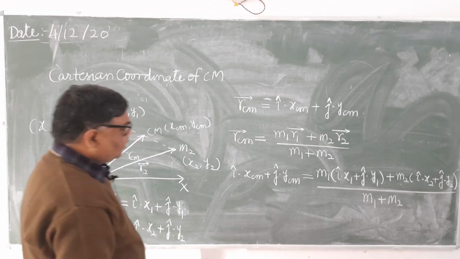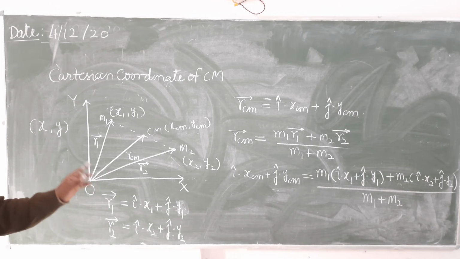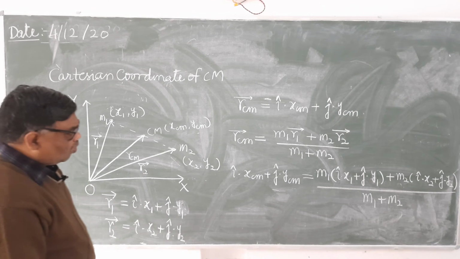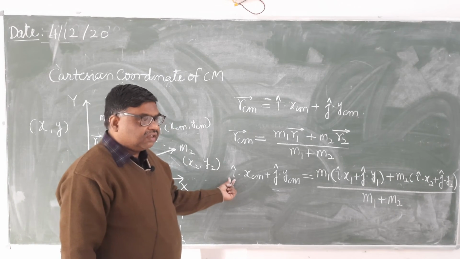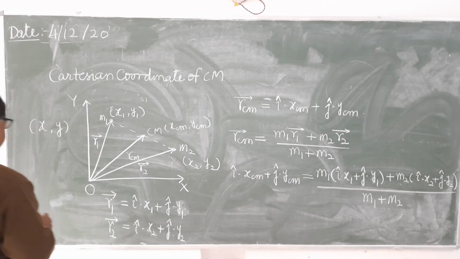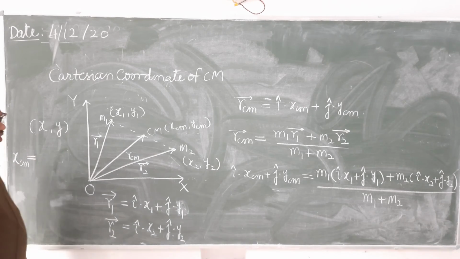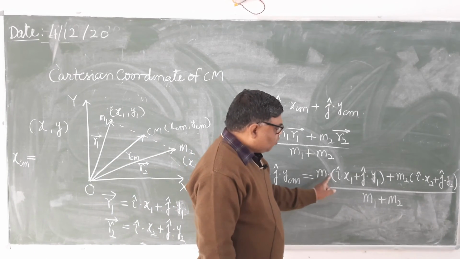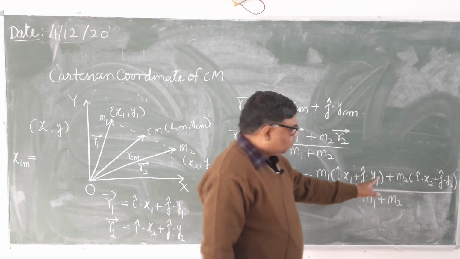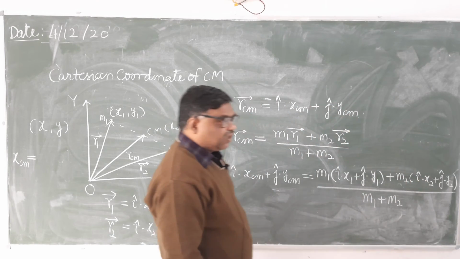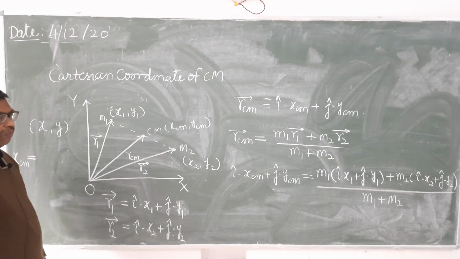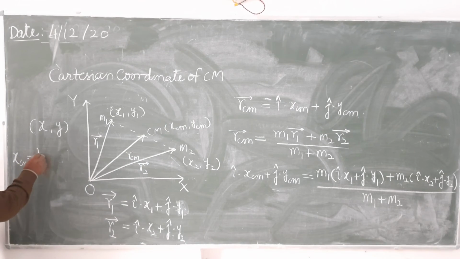Now what will you do? On both sides you equate the coefficients of unit vector i. The coefficient of i on the left is xcm. On this side you will get m1 x1 plus m2 x2 divided by m1 plus m2.